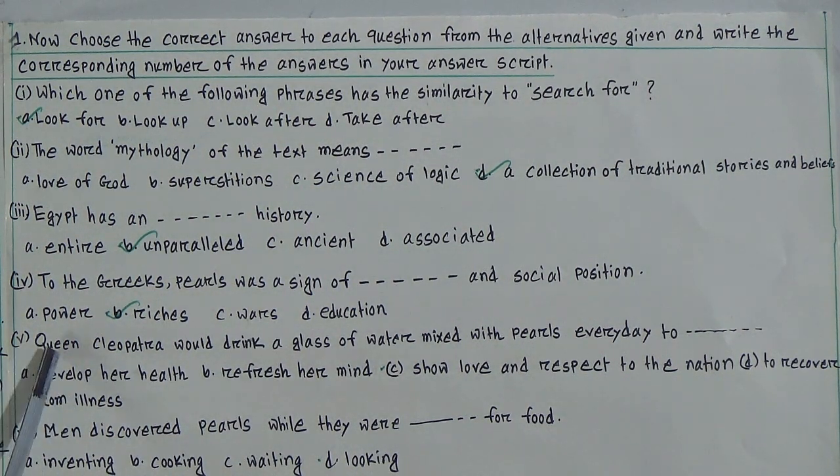Number 5, Queen Cleopatra would drink a glass of water mixed with pearls every day to dash. Options: develop her health, refresh her mind, show love and respect to the nation, recover. Look at option number 3. From our text we have understood that Queen Cleopatra would drink a glass of water mixed with pearls every day to show love and respect to the nation.